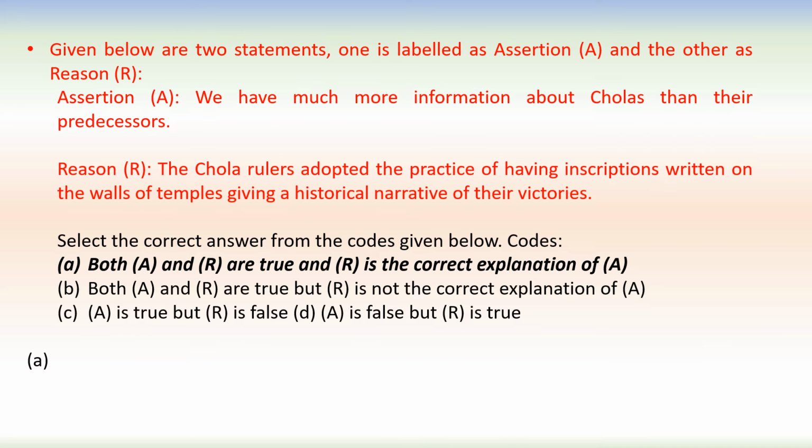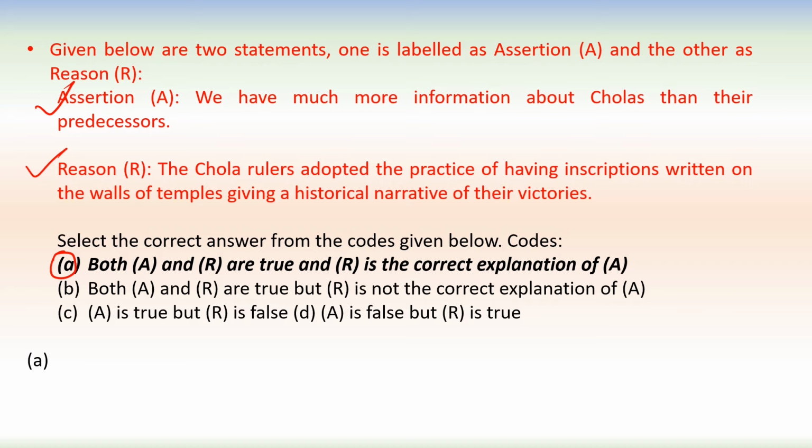Next one, given below are two statements. One is labeled as assertion and other as reason. Assertion is we have much more information about Cholas than their predecessors. And the reason is given. The Chola rulers adopted the practice of having inscriptions written on the walls of the temples, giving a historical narrative of their victories. Here, assertion as well as reason both are correct, and the reason is the correct explanation of the assertion. So in this way, our answer is A. Both A and R are true, and R is the correct explanation of A.